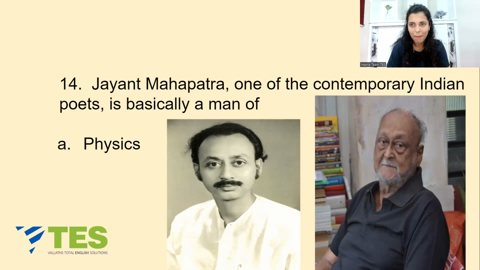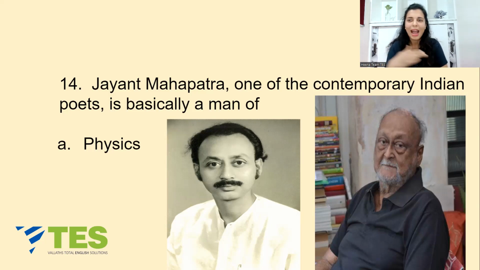Here you can see Jayant Mahapatra, young Jayant, old Jayant. He was born in 1928 and is the first Indian poet to win the Sahitya Akademi Award for English poetry. He also received the Padma Shri, but returned it later. He received it in 2009 and returned it in 2015 as a protest against rising intolerance in India.